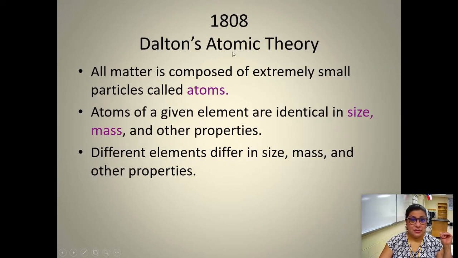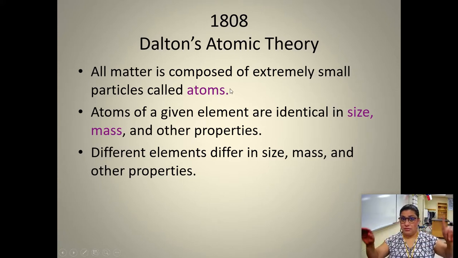Then 1808. So you see we went from BC all the way to 1808. We have Dalton. Dalton's atomic theory is composed of 5 postulates, and it's very, very important that you know his postulates. Number 1, all matter is composed of extremely small particles called atoms. Okay, first and foremost, they are called atoms. Number 2, atoms of a given element are identical in size, mass, and other properties.